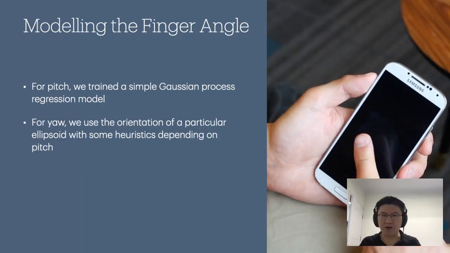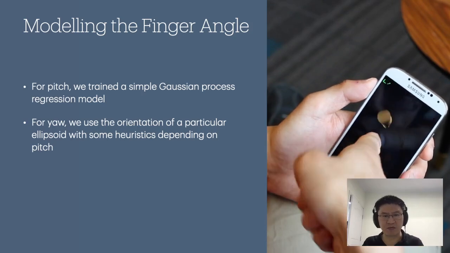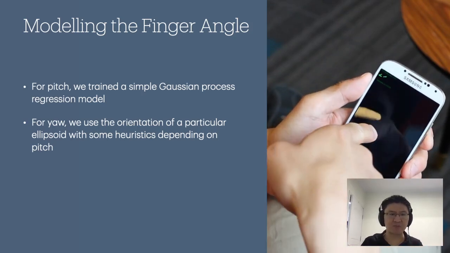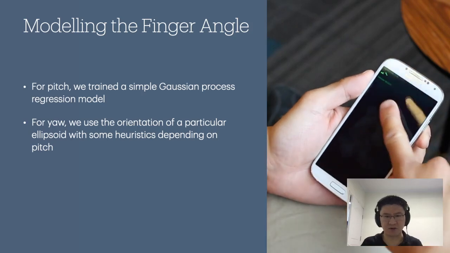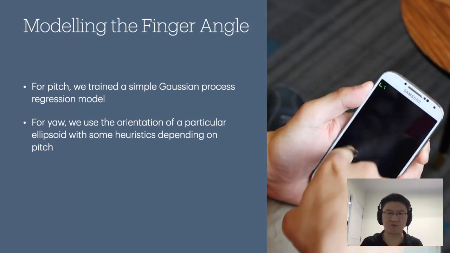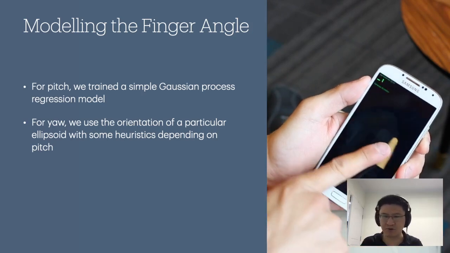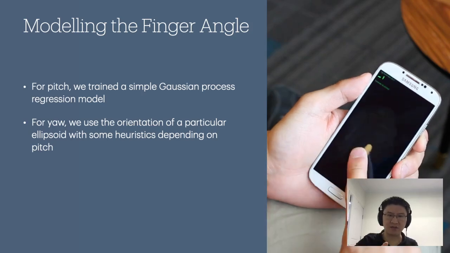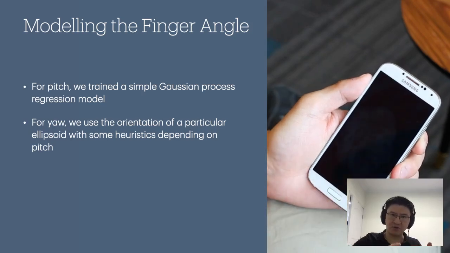For the actual model, we built a pretty simple model to extract the pitch and the yaw of the finger. Pitch was determined through a Gaussian process regression model, and yaw was just determined from the ellipsoid orientation, plus a couple of corrective heuristics when the pitch angle increases. So we use the major angle when the finger is low to the screen, and the minor angle when the finger is up higher. And we didn't otherwise use any really fancy machine learning.